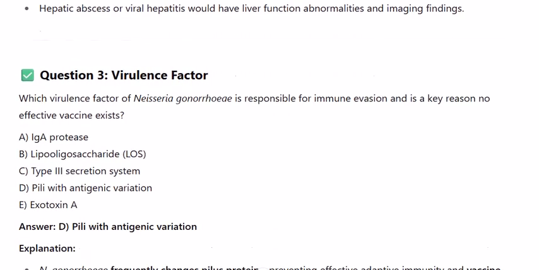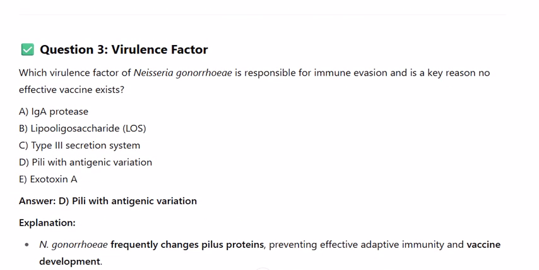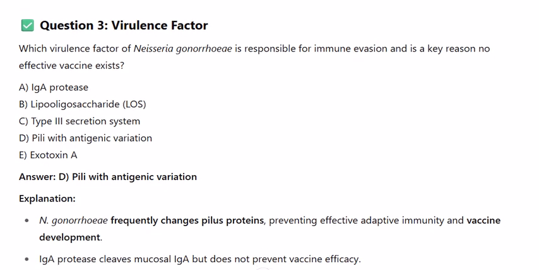Question 3. Virulence factor. Which virulence factor of Neisseria gonorrhoeae is responsible for immune evasion and is a key reason no effective vaccine exists? A. IgA protease. B. Lipooligosaccharide, LOS. C. Type 3 secretion system. D. Pili with antigenic variation. E. Exotoxin A. Pili with antigenic variation.